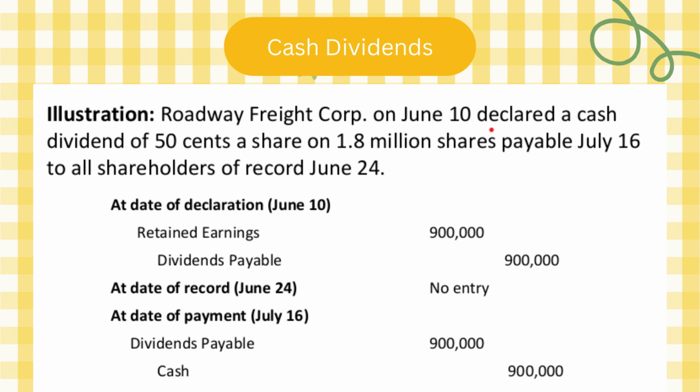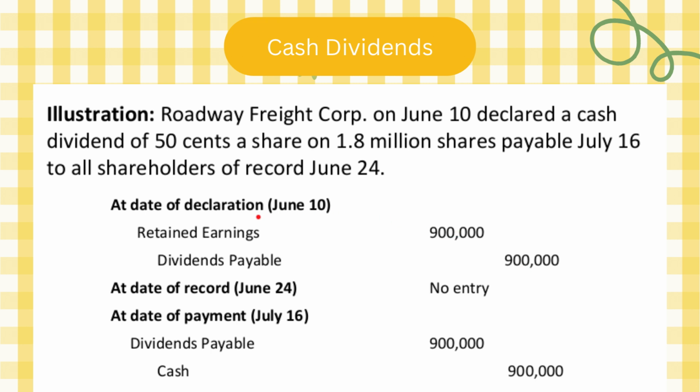أعلنت إني أنا رح أعطي cash dividend 50 cents يعني $0.50 per share, okay, on 1.8 million shares. So it's going to be 900,000. So 50 cents, which is $0.50, multiplied by 1.8 million shares. So it's going to be 900,000.